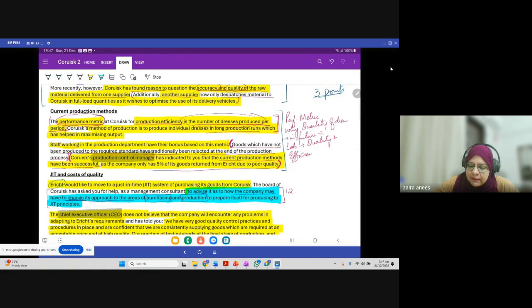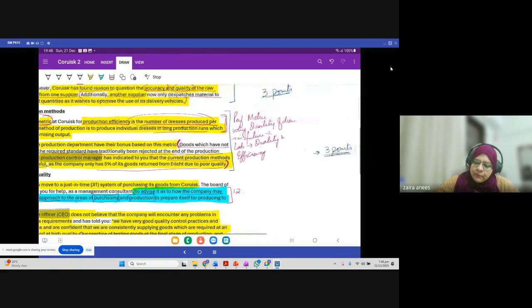Why efficiency? Because in JIT, you have a very limited time. So if you produce good quality output within a specific time, you will be a successful supplier to RH. If you delay, despite how good a quality product you are producing, it's not going to work. If you are producing on time, but the quality is not good, it's not going to make sense for RH, right? So why is this a problem?